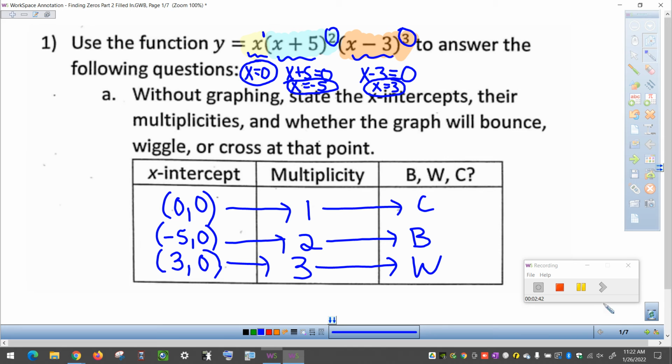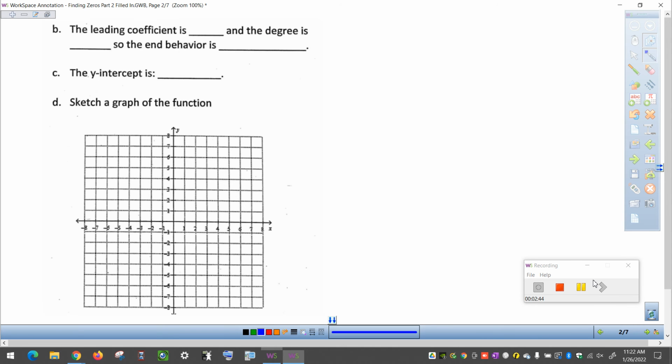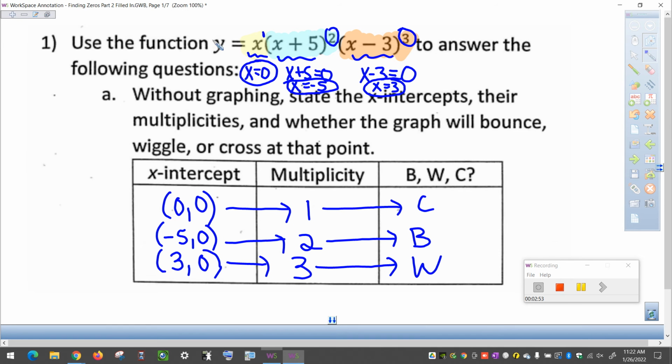When it comes time to think about our end behaviors, it's going to be based on the leading coefficient and the degree. The leading coefficient is really just whatever's in front of the whole entire thing. In this case, we don't see anything, so it's a positive 1 out in front. To find the degree, because this one is in factored form, we are going to add the exponents that we see. So we're adding together 1 plus 2 plus 3. We're only adding them because it's in factored form.